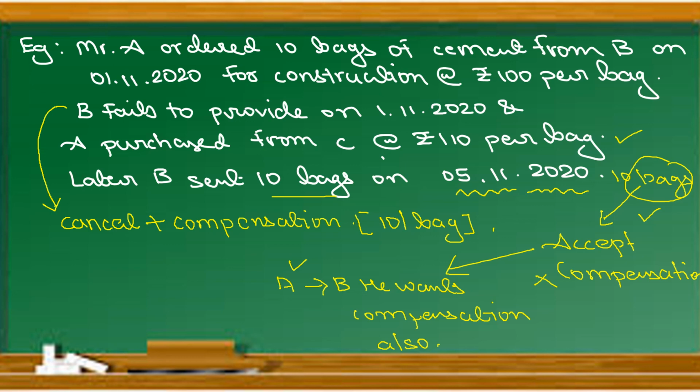The other party is not performing the contract as on that date. That is why the promisee has two options: cancel the contract and take the compensation, or else continue with the contract and accept the goods on a later date. Then you are not entitled to compensation unless you have told the promisor that you want compensation also. In that case, you will get the goods as well as the compensation.